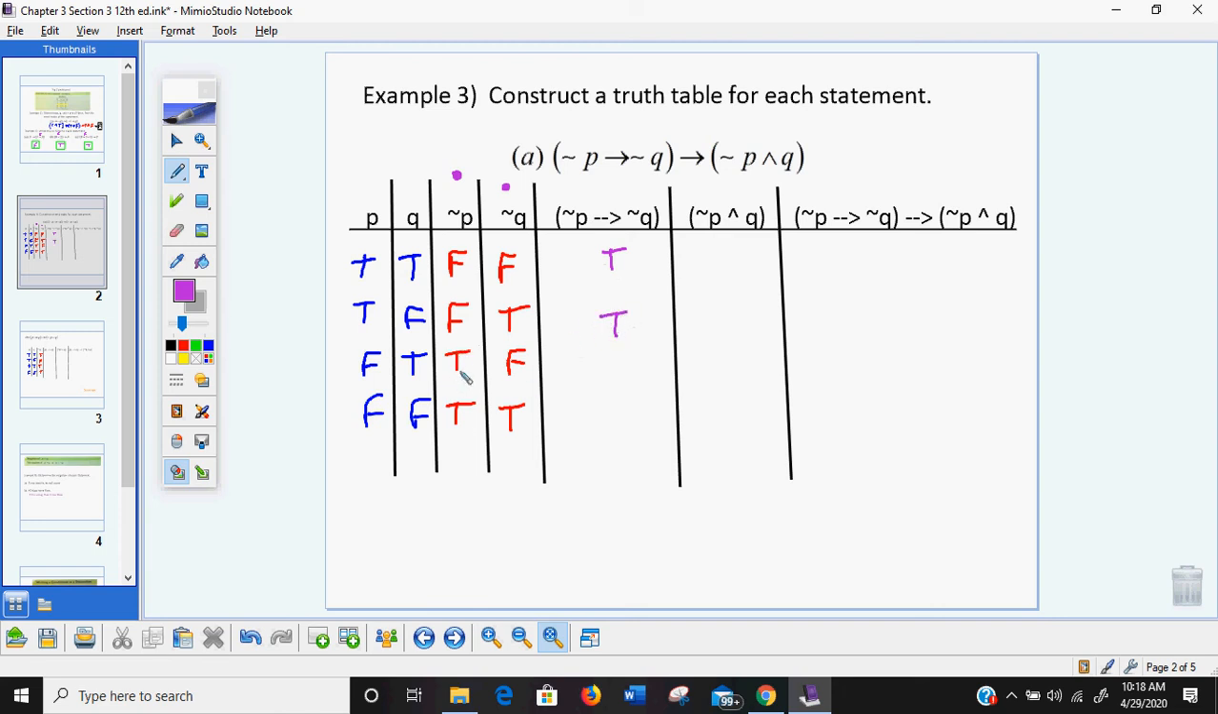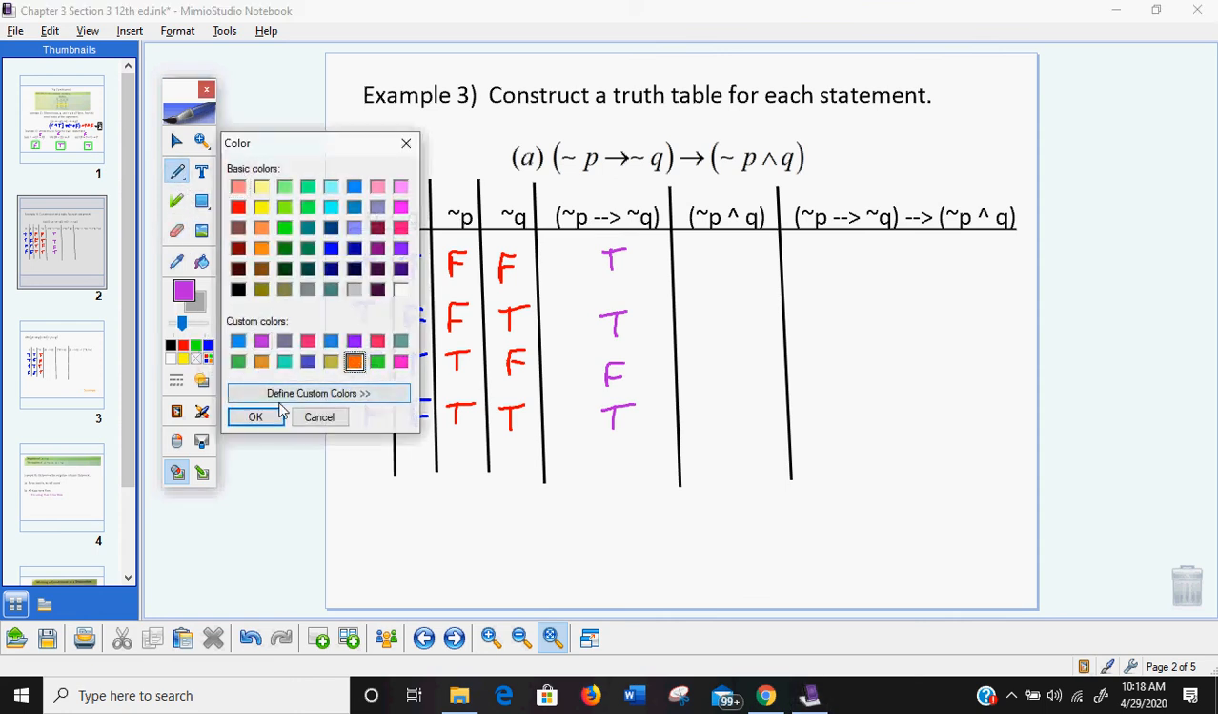Third row, if I start with a false and then go, or excuse me, I start with a true and then go to a false, it is false. That's the only time on an if-then. Fourth row, if I start with a true and go to a true, it is true. Okay, let's look at the next one. Remember, order matters when you're dealing with an if-then, a conditional. So let's look at the next one.